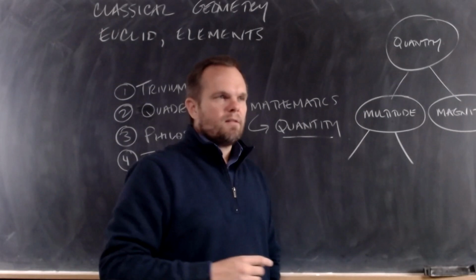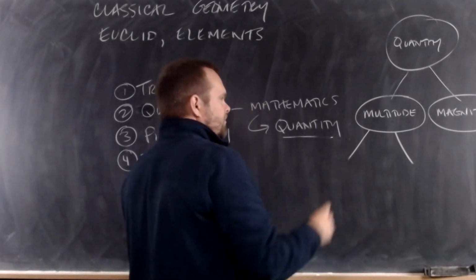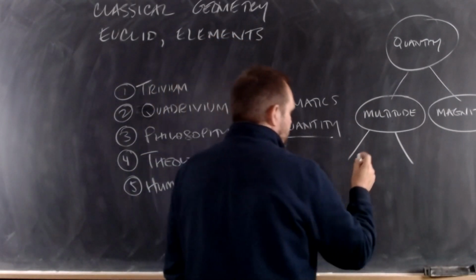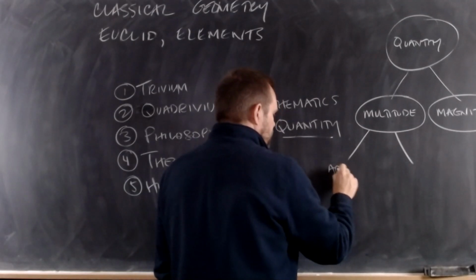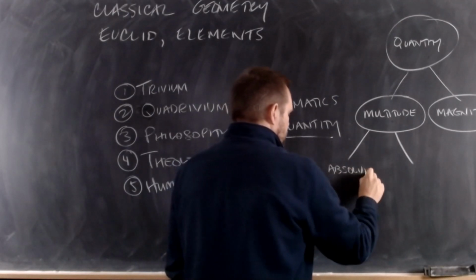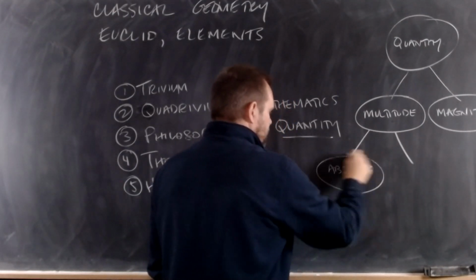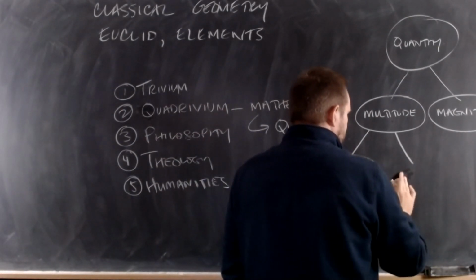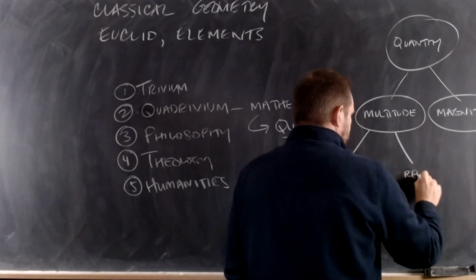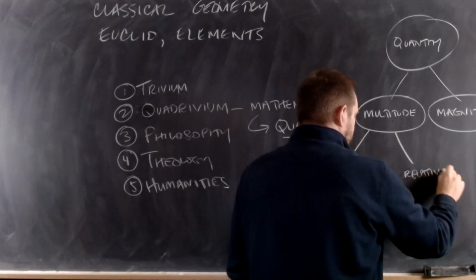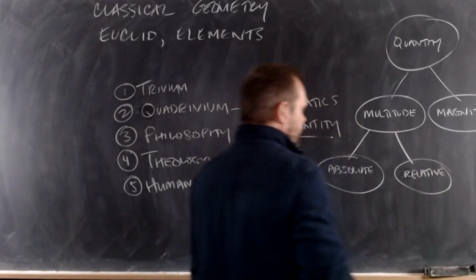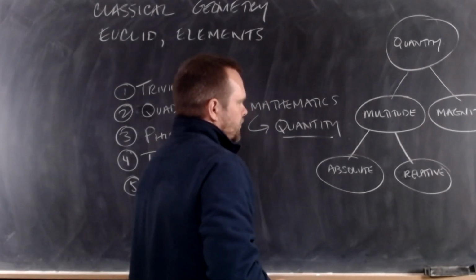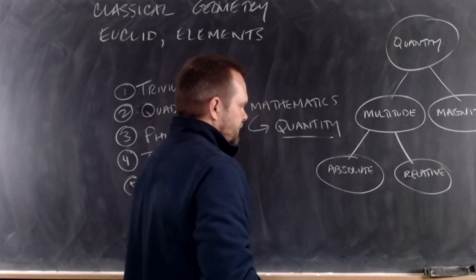But I'll tell you, the division of multitude is into absolute multitude and relative multitude. Getting ahead of myself here. Absolute multitude and relative multitude.